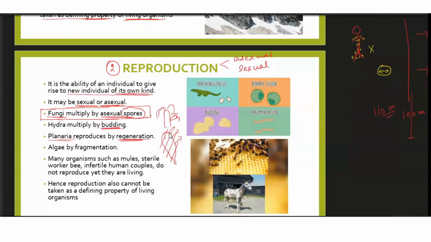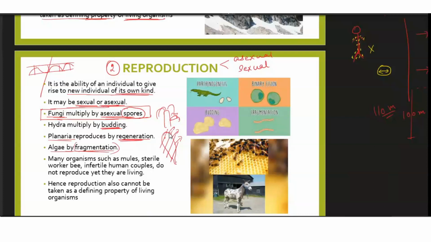Now you see, everywhere there is no involvement of a second parent. It's only from one parent that a new individual is being formed. Hence they are considered as asexual reproduction. For example, in algae, in the case of Spirogyra, children, do you remember this was Spirogyra like this, and this Spirogyra was fragmented from between. Suppose it was cut or due to certain reason it was broken. So each broken piece will develop into a new individual. That is what fragmentation was.